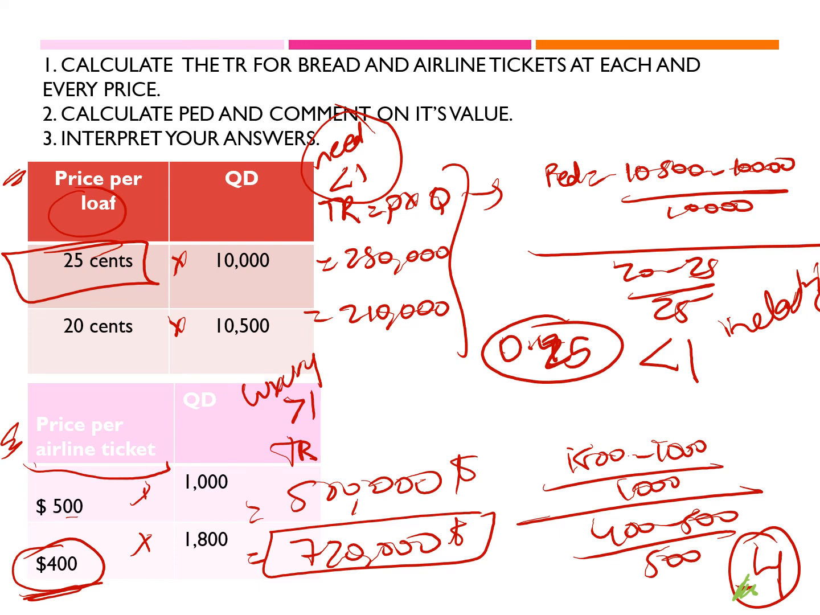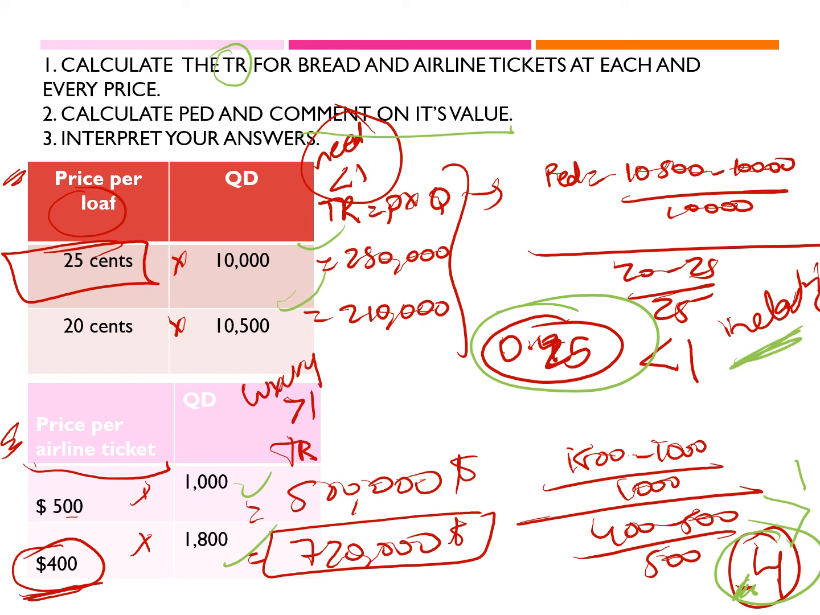So 4 is a figure that is greater than 1 and the demand is said to be elastic. So here, when they told us to calculate the total revenue, I already found the total revenue. When they told me to calculate PED, I did calculate PED. Comment on its value means to tell me whether the demand was inelastic or elastic.